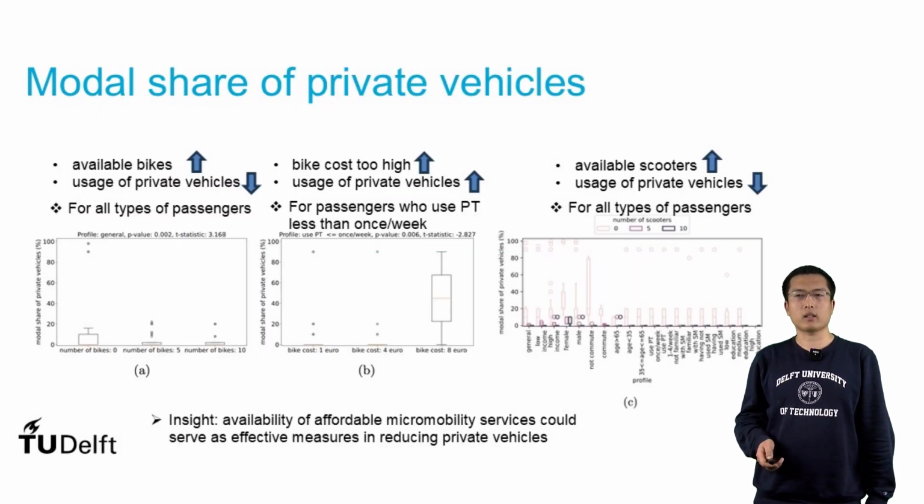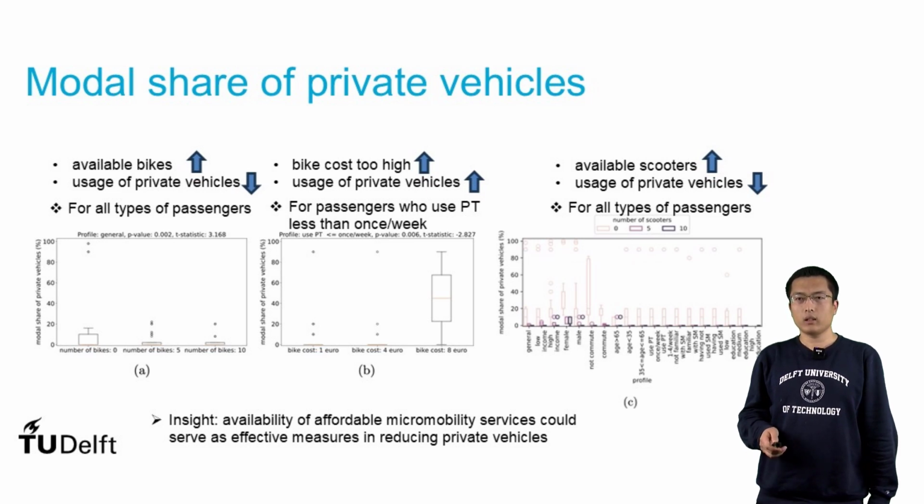We also analyzed the influence of the number of shared mobility vehicles on the modal share of private vehicles. We found that if we have more and more affordable micromobility resources, it will effectively reduce the usage of private vehicles.